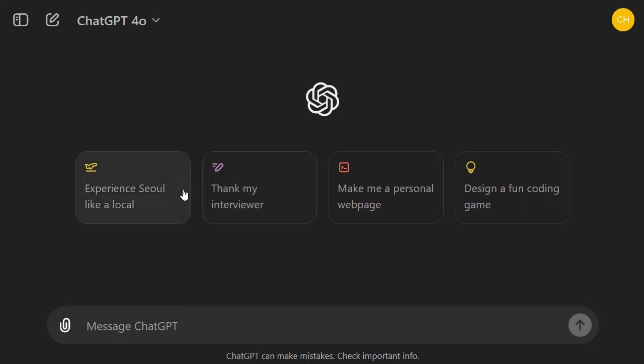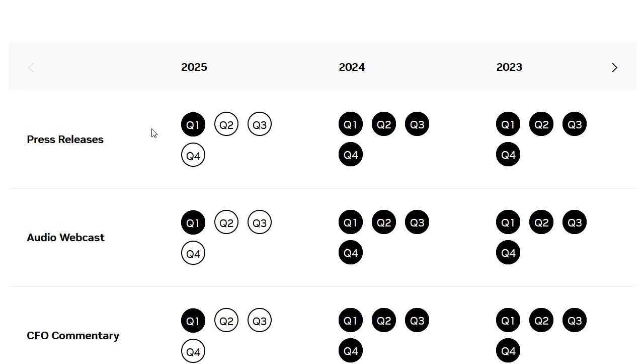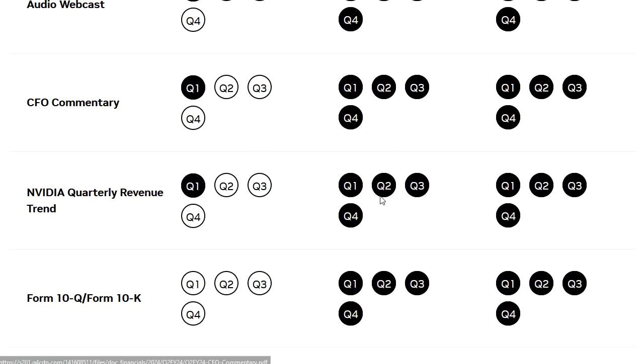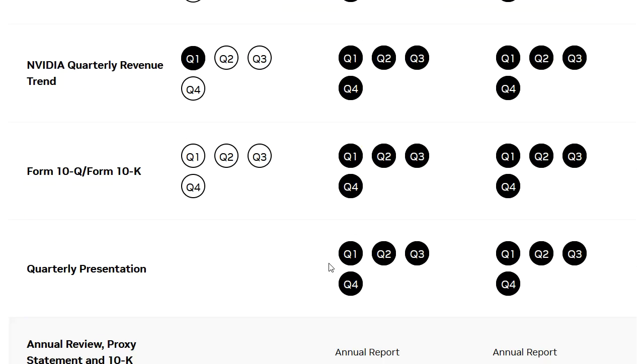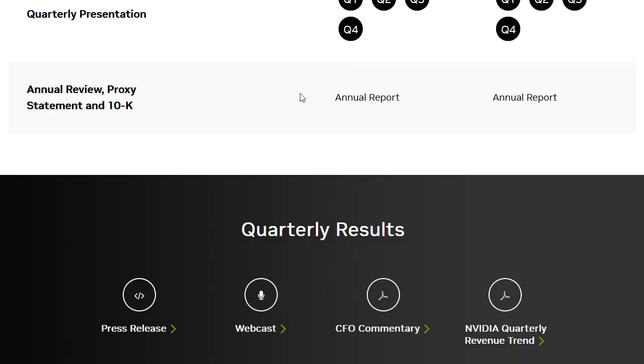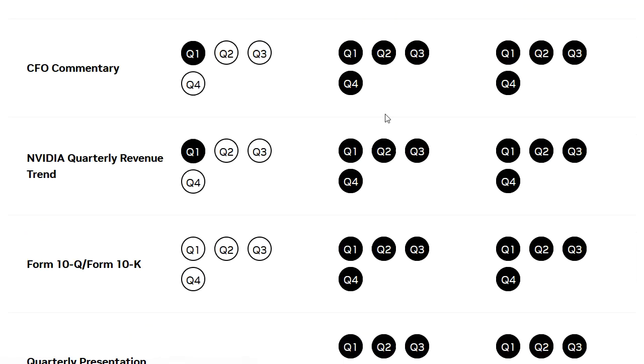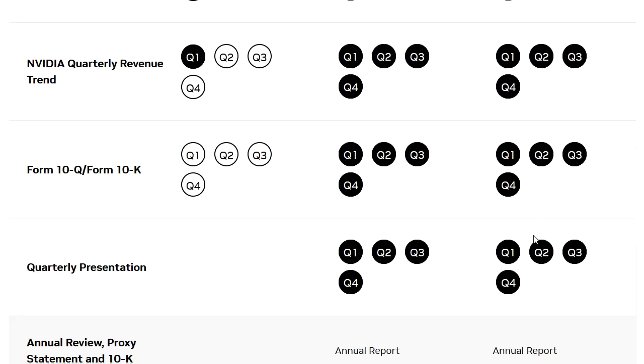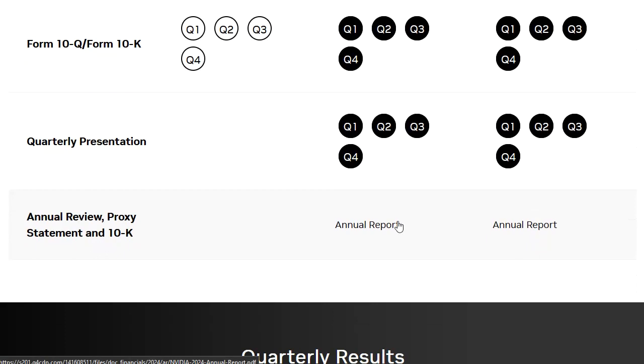So let's keep stress testing ChatGPT-4o. I have checked out NVIDIA's most recent financial reports, and we are actually at the most recent annual report. If you go to the NVIDIA website, you see at the bottom here the annual report for year 2024 and the annual report for 2023. Note that these are not the most recent filings.